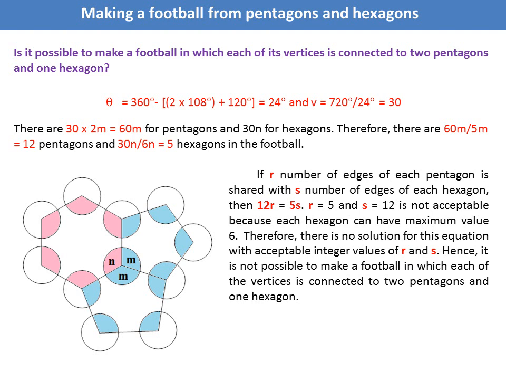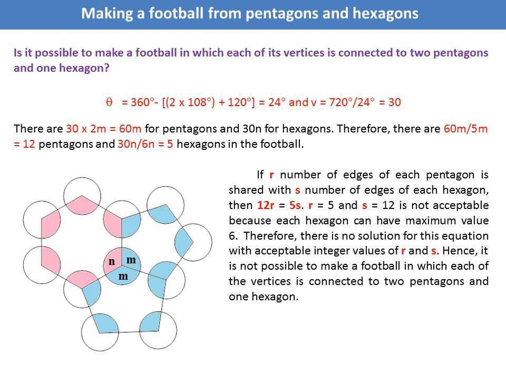If it happens, then theta equal to 360 minus 2 into 108, this is 108 internal angle of pentagon, and 120 degree the internal angle of hexagon, this one. So theta equal to 24 degree, therefore V, that is number of vertices, is equal to 30. So therefore if it is possible to make such a football, then there should be 30 vertices.